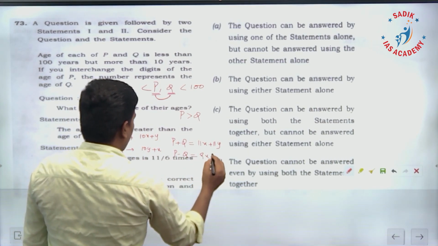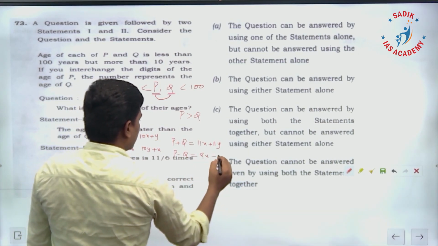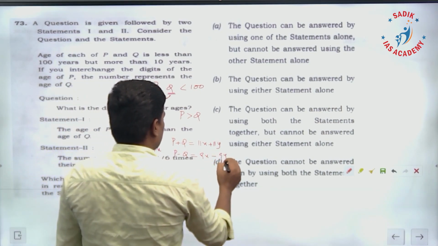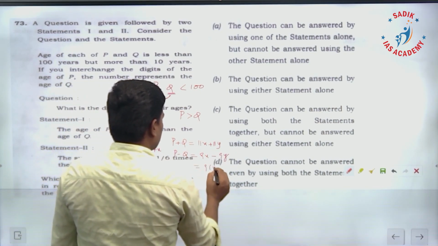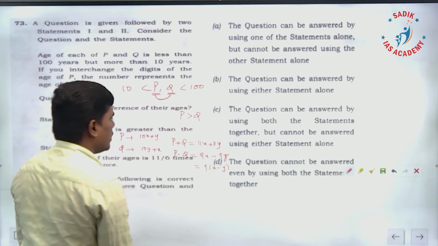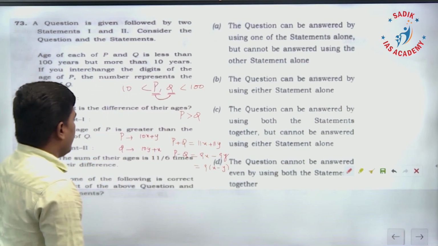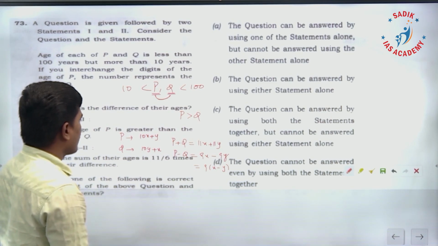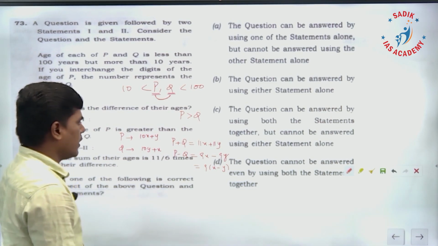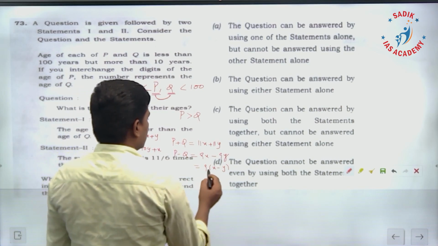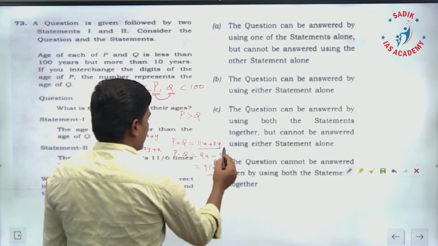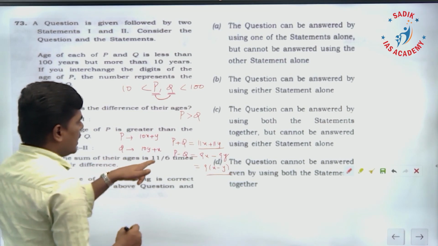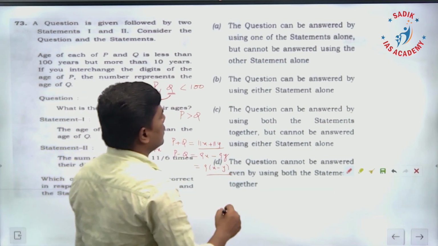The difference is 9x minus 9y, so it is 9 into (x minus y). This is the difference and this is the sum. They are saying the sum of their ages is 11 by 6 times of the difference.